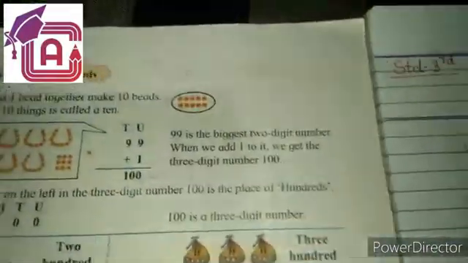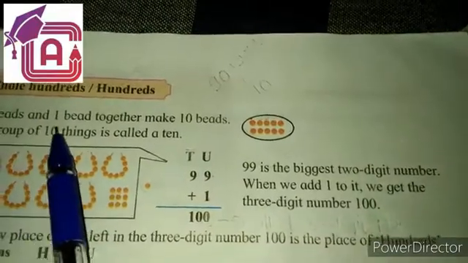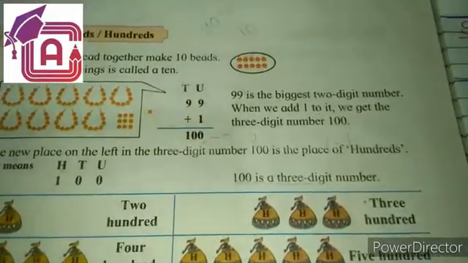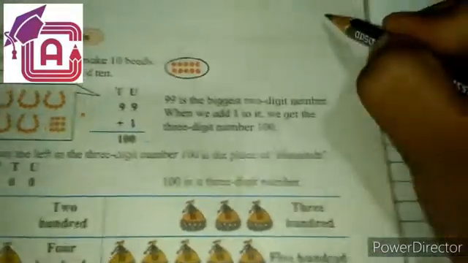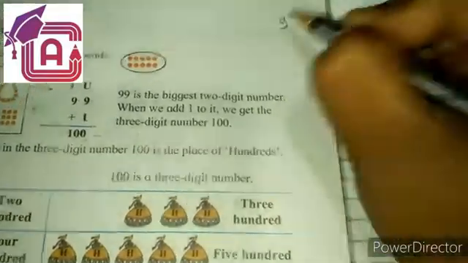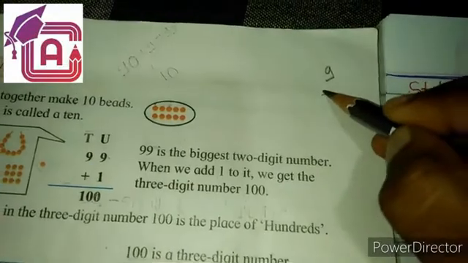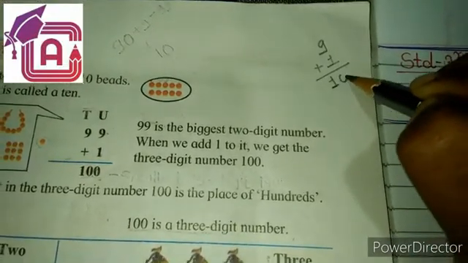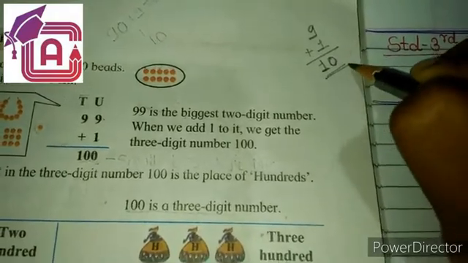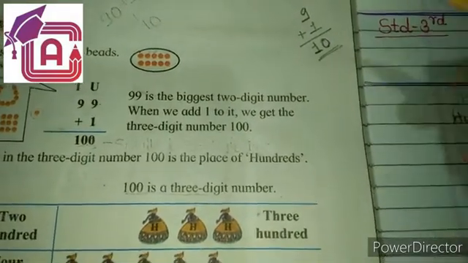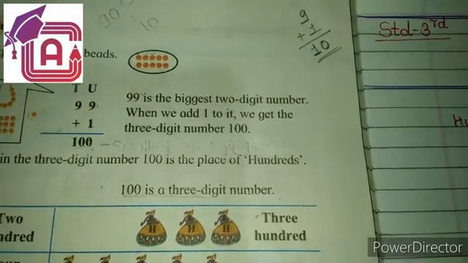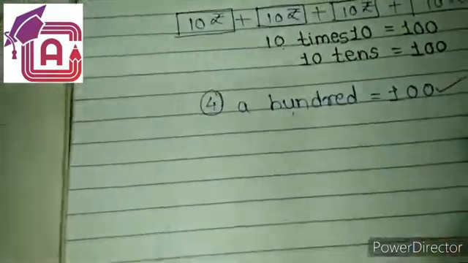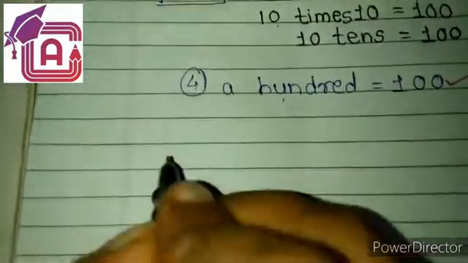When 100 comes, look at this. 9 beads and 1 bead together make 10 beads. 9 is a single digit number. If I add 1, we get a 2 digit number, that is 10. Now 2 digit numbers start in our table and we reach up to the largest 2 digit number.